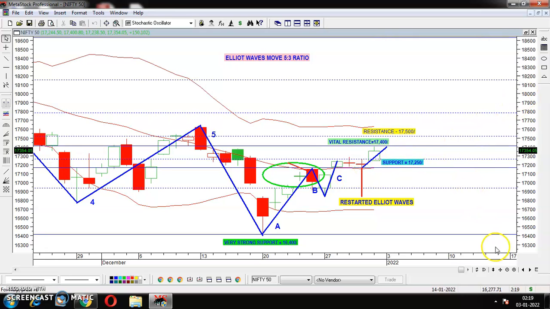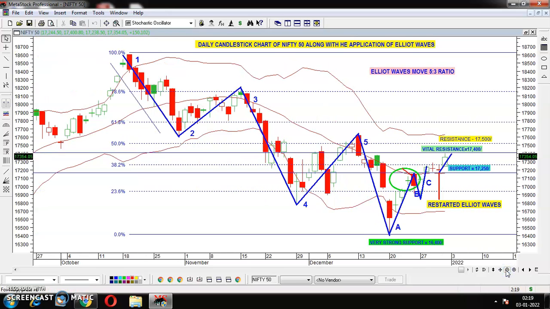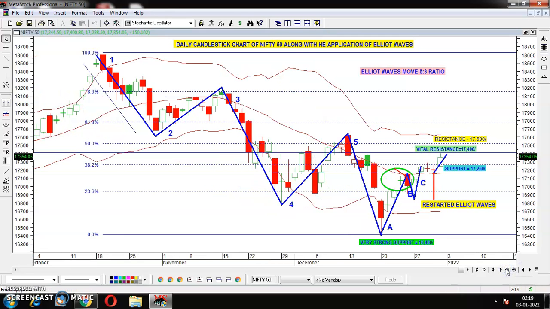So now let me also check another very important indicator, which is called the Fibonacci retracement. I have already plotted the Fibonacci retracement zone over here. Now let us check whether it is trading above the golden ratio. Generally 38.2% of the Fibonacci retracement is known as the golden ratio. You see, this is trading above this golden ratio. As it is trading above the golden ratio, there is definitely a possibility to touch the next level, which is 50%, which is 17,500. That is why I have mentioned that the Nifty resistance would be 17,500, but the first vital resistance would be 17,400. After that, the next resistance would be 17,500.